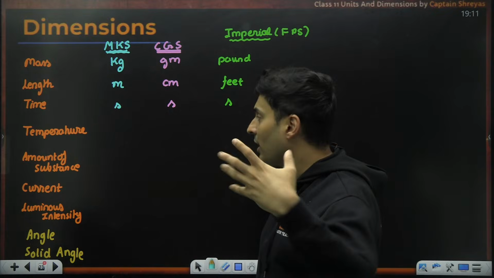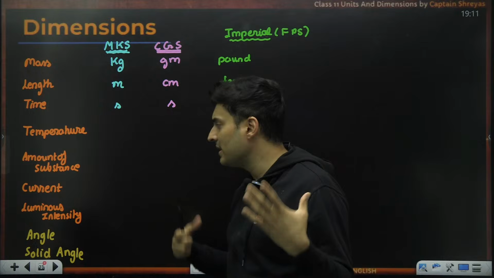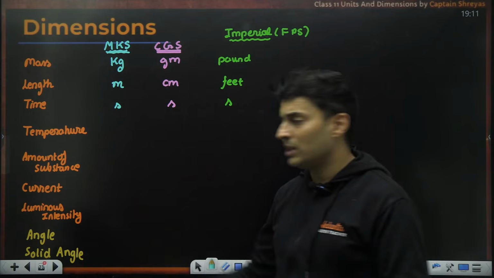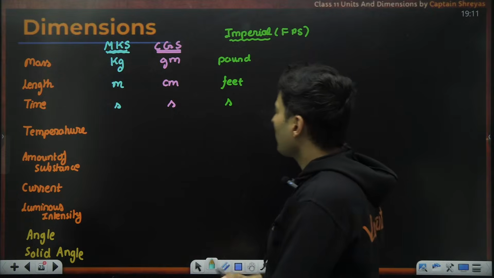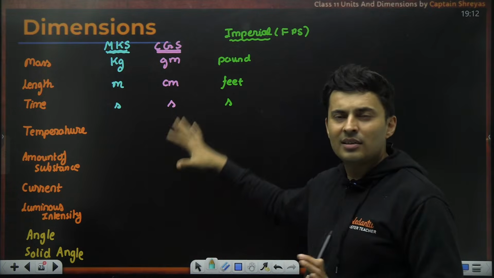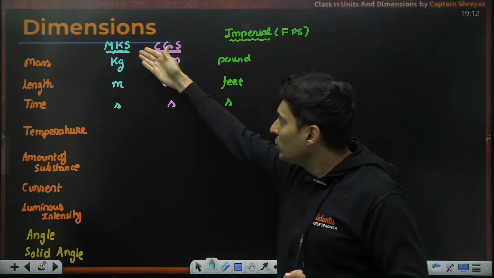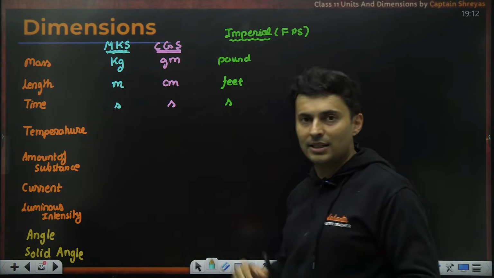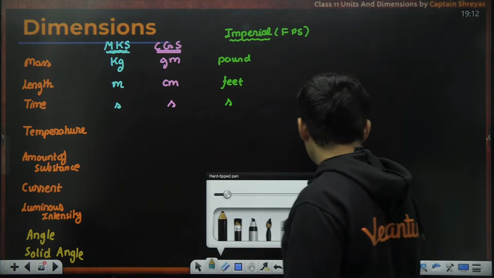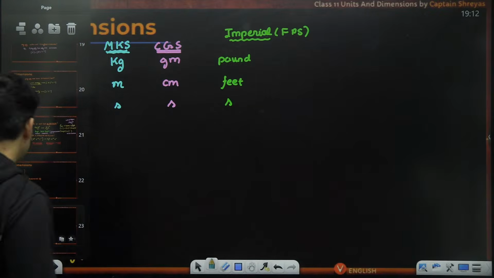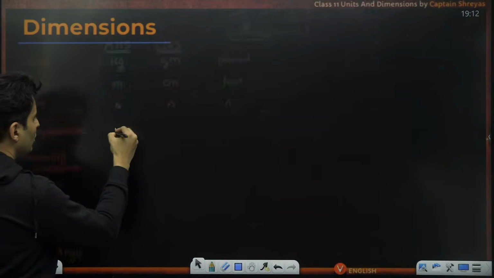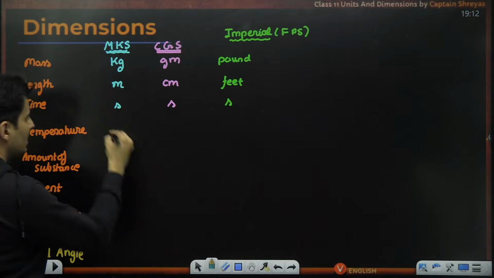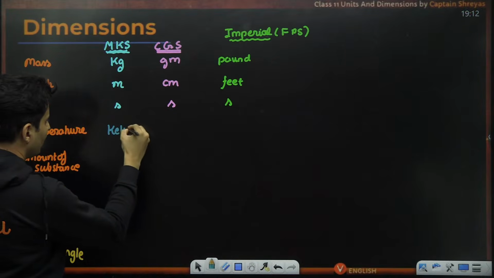Later on, people discovered temperature, moles, currents, luminous intensity, angle, and solid angle. So they had to extend it for everything else. But in British and CGS, this is not so popular. So usually in MKS, we have the extensions over here. When you extend the MKS system of units, for temperature, you use Kelvin.